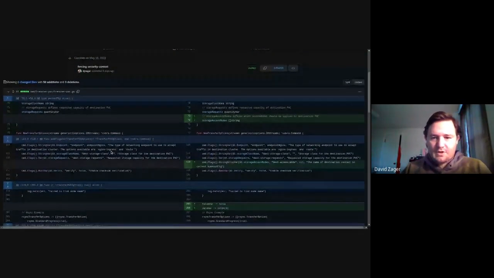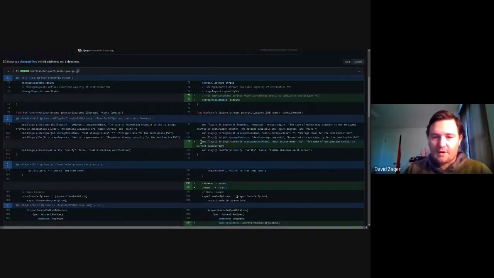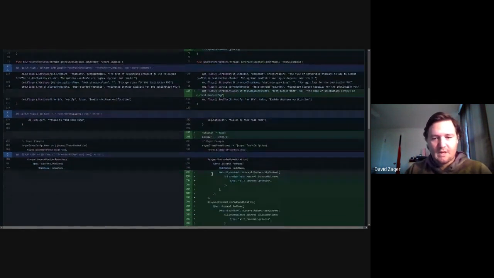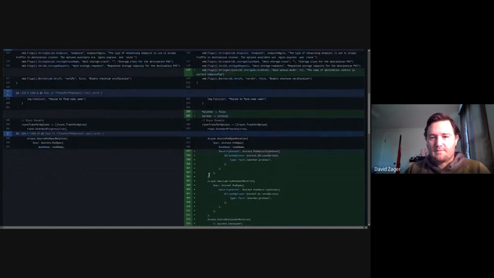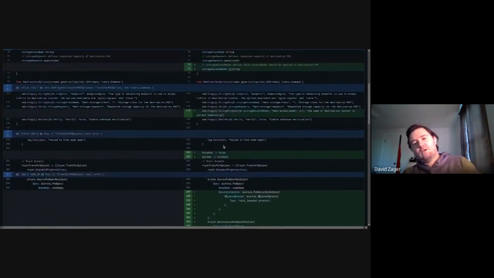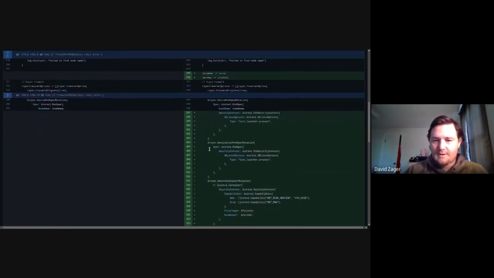So in transfer PVC, we also added, in this one, I added a flag for storage access modes. And this had to do with, originally when I was starting work on this, one cluster had storage that was read-write many, and on the destination cluster, I needed it to be read-write once because that was the only storage that was available. So that was one of the things that had to change.